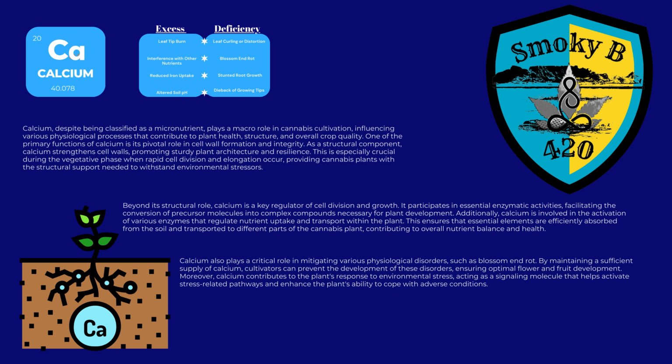Calcium also plays a critical role in mitigating various physiological disorders, such as blossom end rot. By maintaining a sufficient supply of calcium, cultivators can prevent the development of these disorders, ensuring optimal flower and fruit development. Moreover, calcium contributes to the plant's response to environmental stress, acting as a signaling molecule that helps activate stress-related pathways and enhance the plant's ability to cope with adverse conditions.